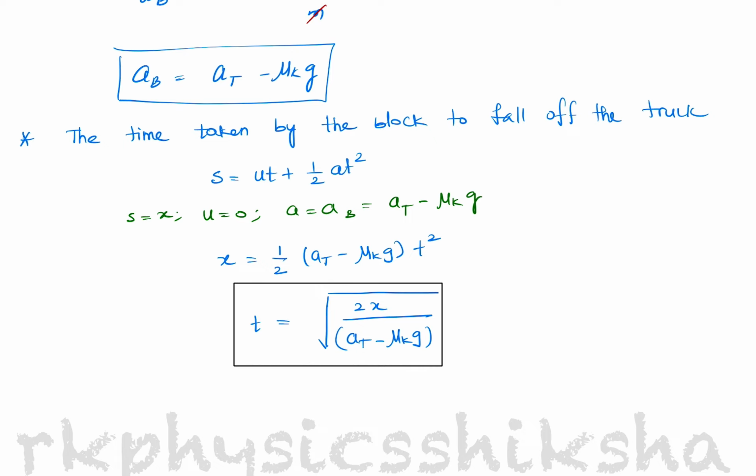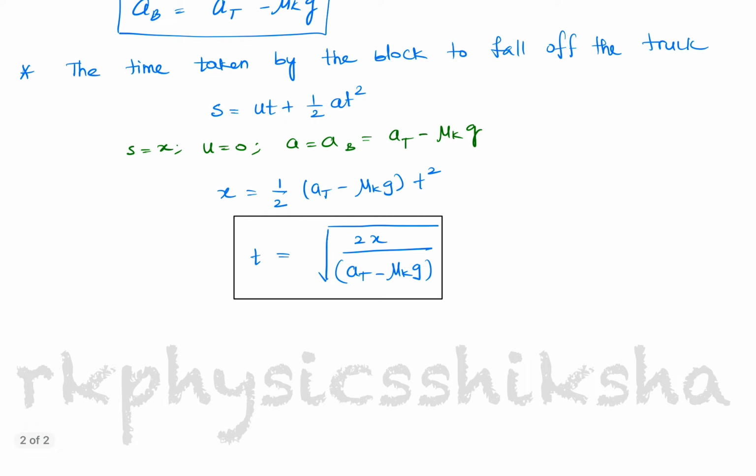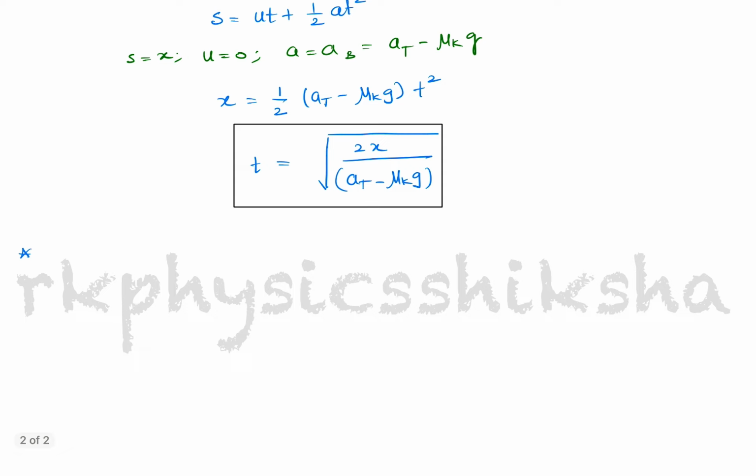So now the same situation we can also calculate in the same model of the question. They can also ask you to calculate the velocity of the block at the instant it leaves the truck.